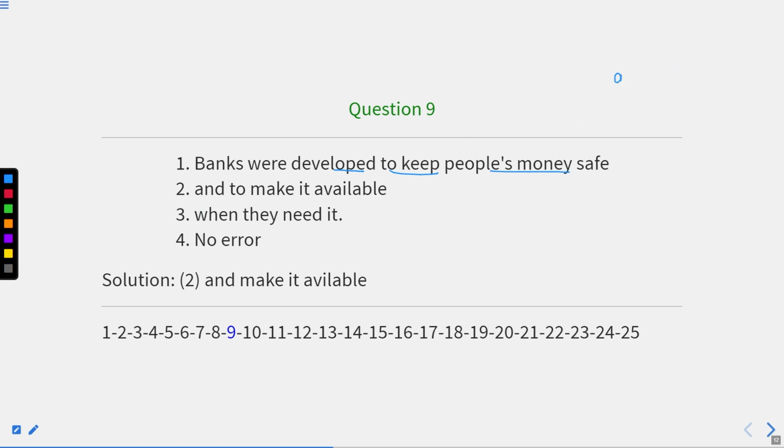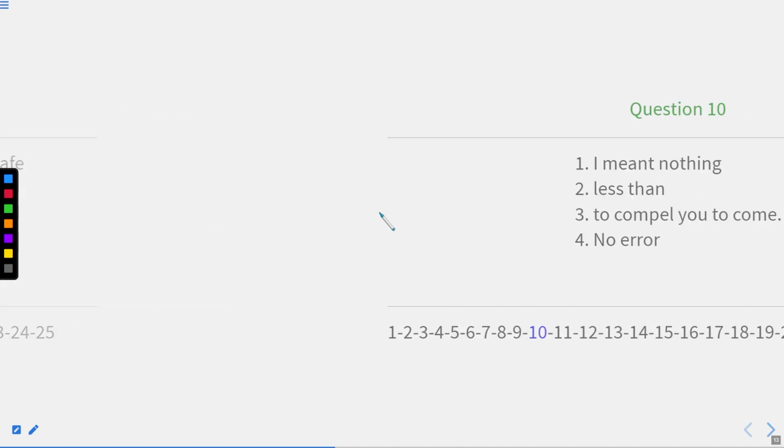Whenever we have two verbs and need to put both verbs in infinitive form, infinitive meaning to plus verb 1, we only add to to the first verb, but not the second, in a single sentence. Therefore, to in part 2 should be removed. So the sentence will be: banks were developed to keep people's money safe and make it available when they need it. So here the second part contains the error. Now let us move to the next one.